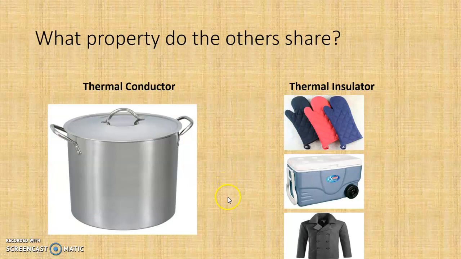If you picked thermal conductor, you are correct. So the fabric oven mitts, the cooler, and the jacket are all going to be thermal insulators, whereas the metal pot is going to be a thermal conductor.